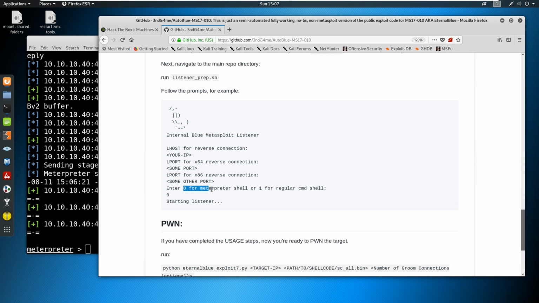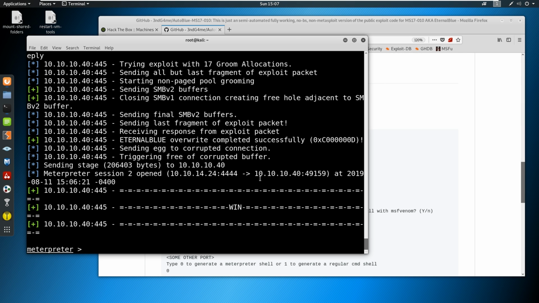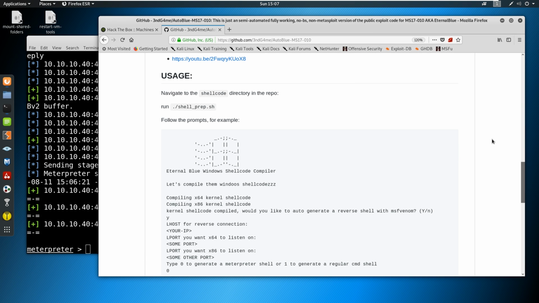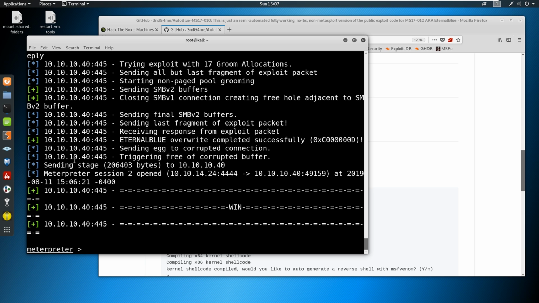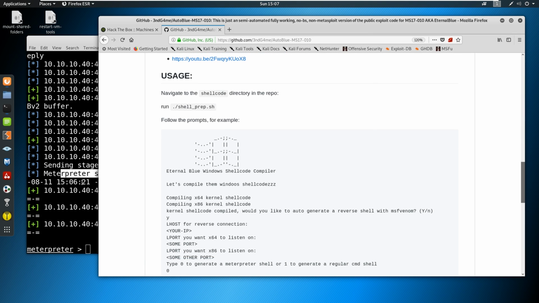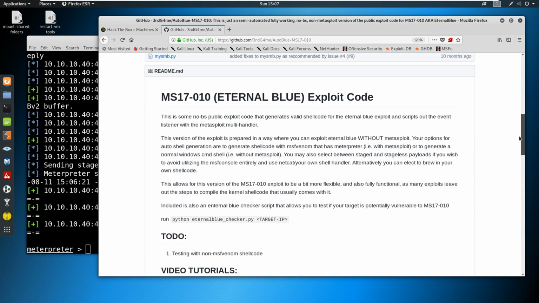You can see in here it's going to say 0 for Meterpreter shell, 1 for a regular command shell. I always like the Meterpreter shell just because you get extra. I understand there's situations, certain exams where you can't, right? In that instance, I think it's best still to practice with this and practice the other way as well, and just get comfortable with both. But if I had the choice on a real world assessment, I'm always using Meterpreter because of the flexibility.